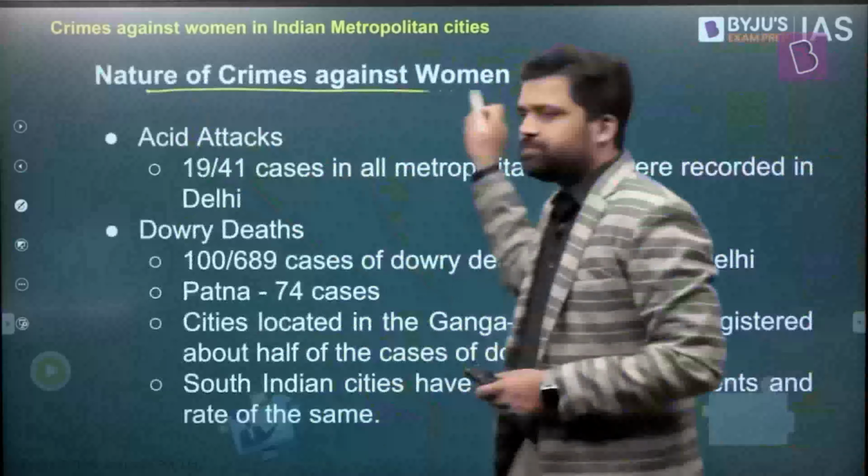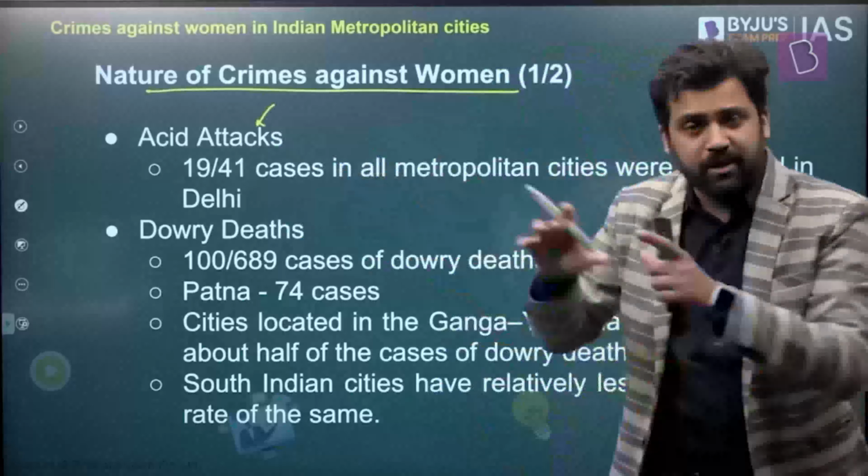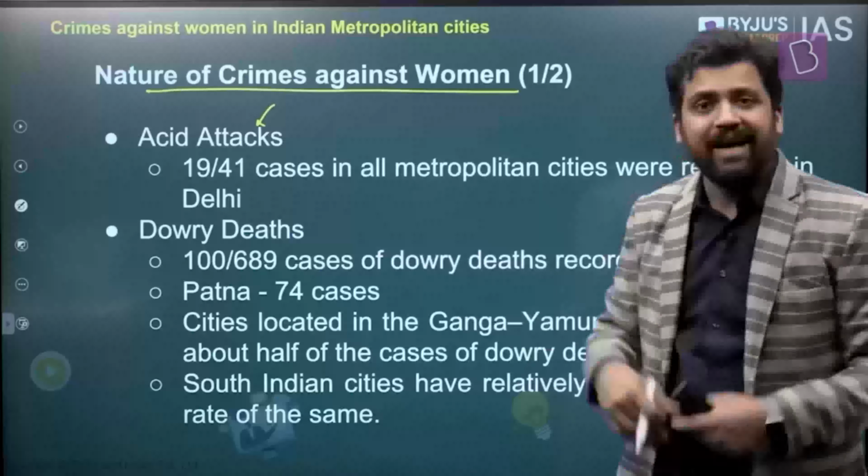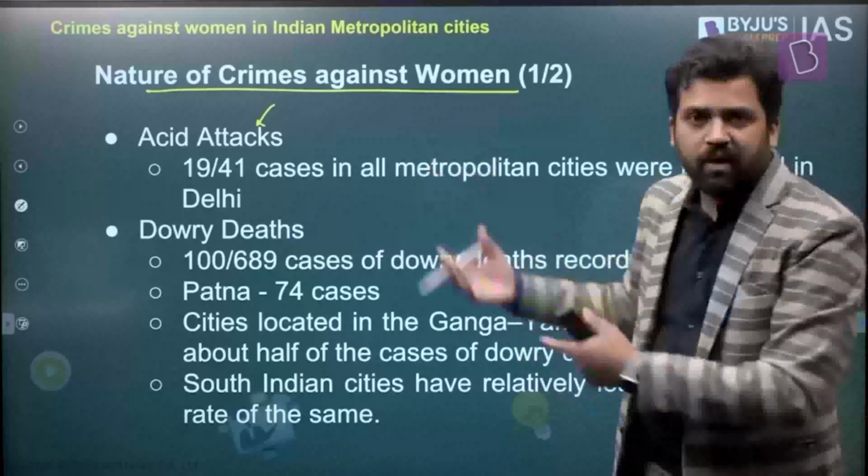Now, we find that in Delhi, the number of acid attacks is quite high. Of all the acid attacks that have happened in these metropolitan cities as per their data, almost half of them have happened in Delhi. 19 out of 41 cases in all metropolitan cities happened in Delhi.